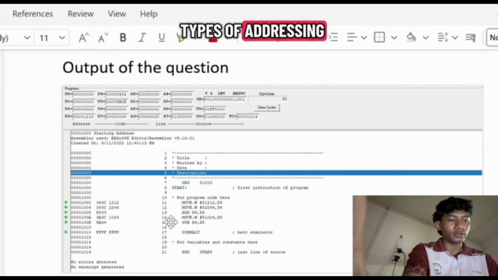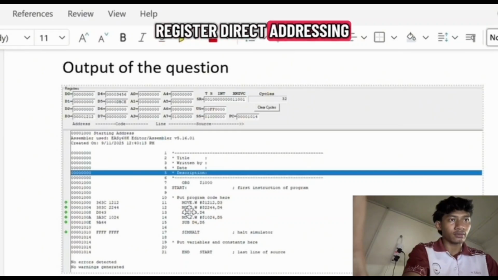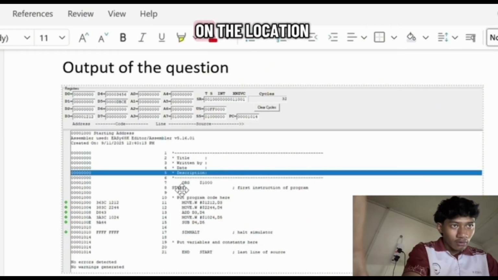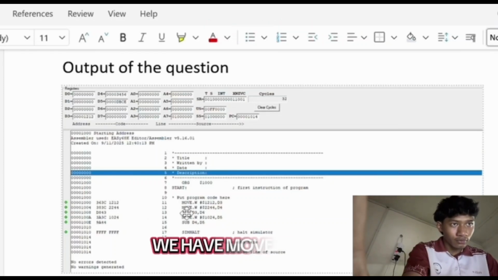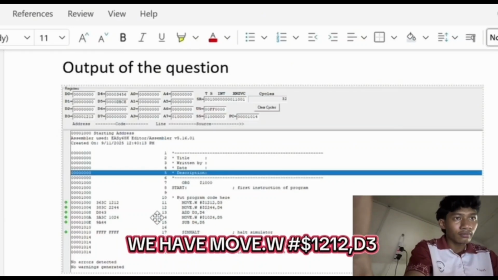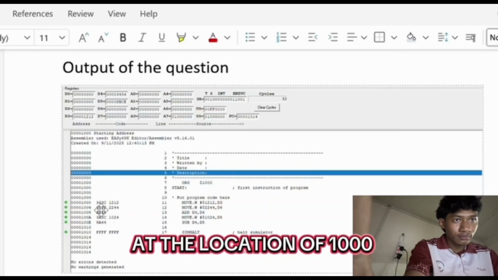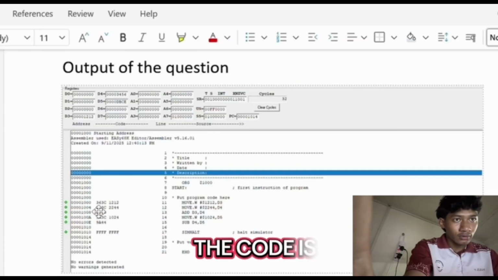The type of addressing mode for ORG $1000 is register direct addressing, and the location in memory is 1000. Next, we have move.w #$1212, D3 at the location of 1000.